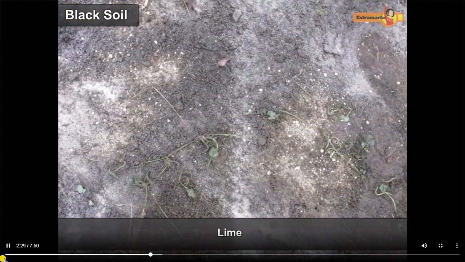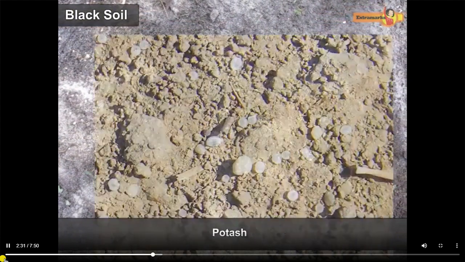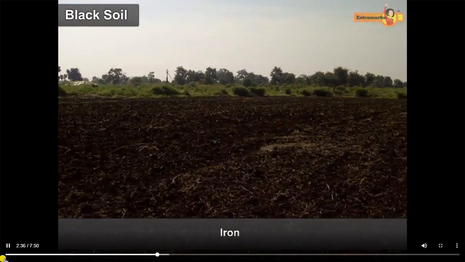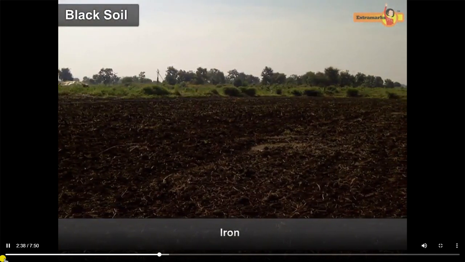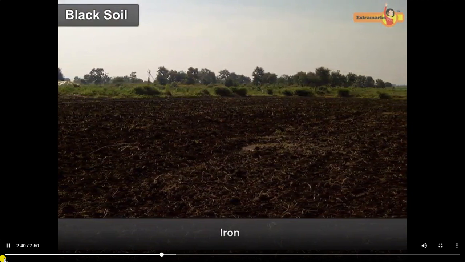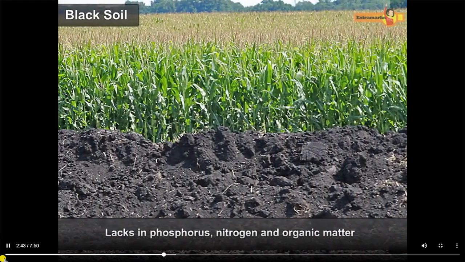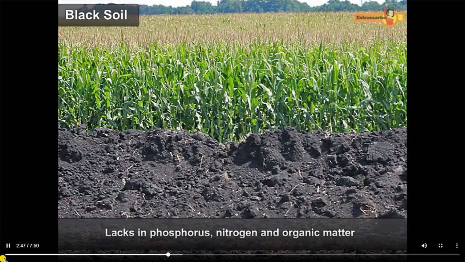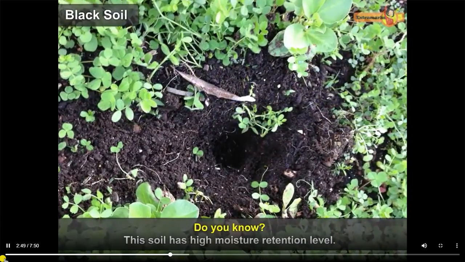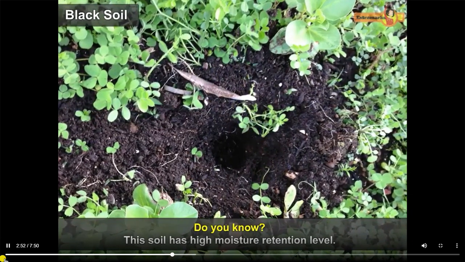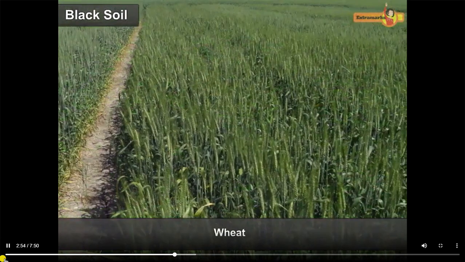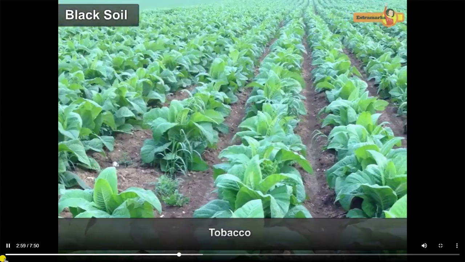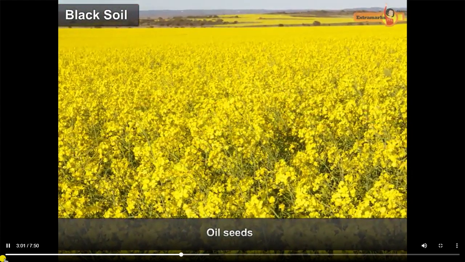It is rich in minerals like lime, potash, calcium carbonate and iron. The black soil is black in color due to its rich iron content. The black soil lacks in phosphorus, nitrogen and organic matter. Do you know this soil has high moisture retention level? Crops like wheat, sugarcane, tobacco, oilseeds grow well in this soil.